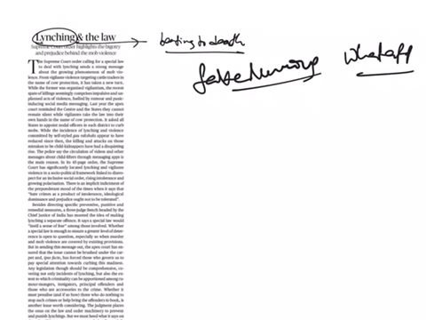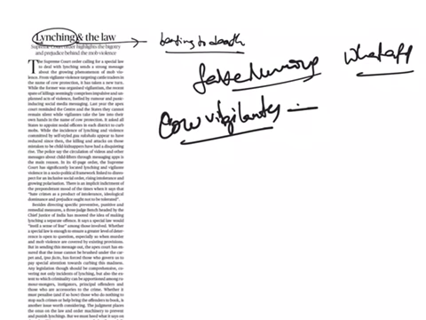Even 2 days ago, we have seen a mentally challenged woman was beaten, thinking that she is a child kidnapper. Even previously, we had these cow vigilantes who, in the name of protecting cow, had attacked lots of innocent people.